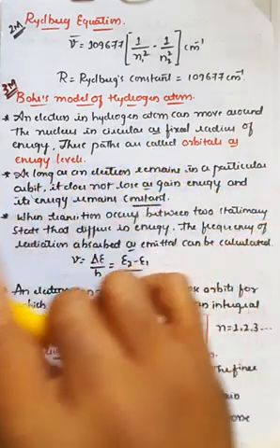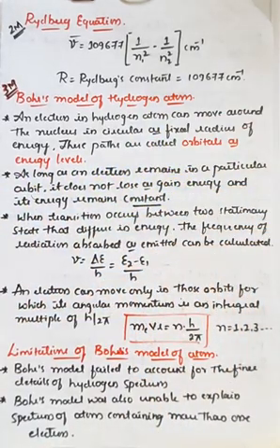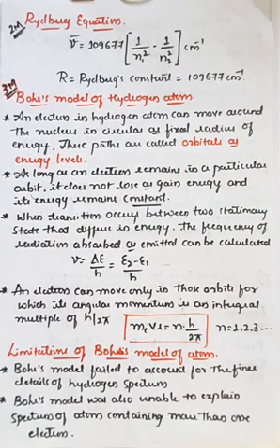It only gave the explanation about the orbitals, the energy of the orbitals, and the change in energy whenever the electron jumps from one orbit to another orbit. Other than this, there was no detailed or accurate explanation of some of the other concepts in the hydrogen spectrum. That is one of the drawbacks, or limitations, of the Bohr atomic model.